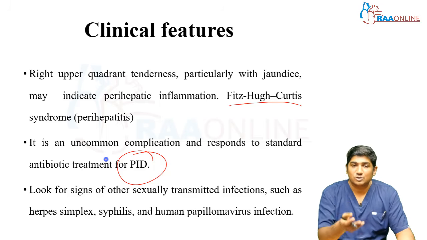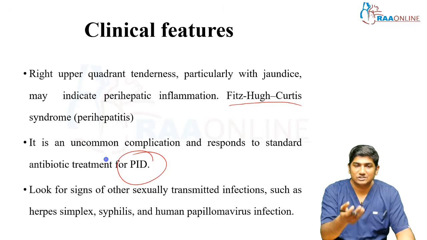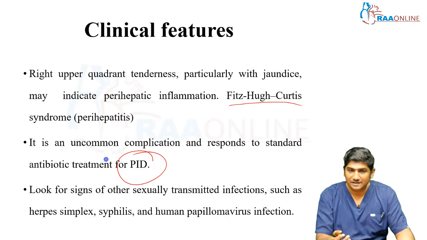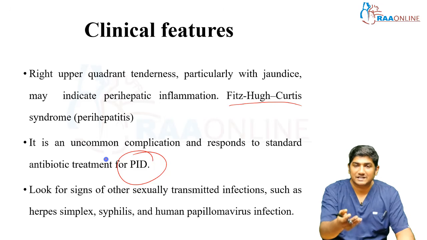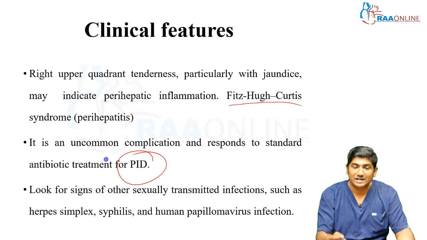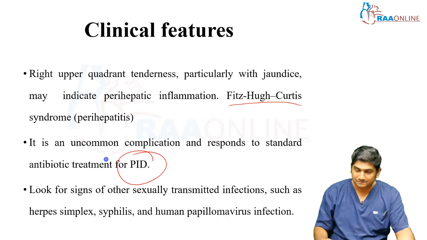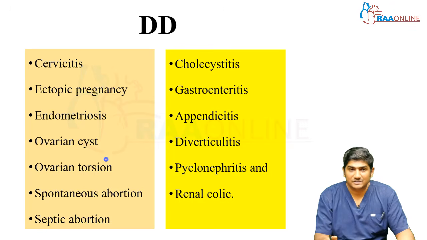PID is primarily a disease of the upper reproductive system, right? But understand, when you identify a patient with upper reproductive tract symptoms, look for what is happening in the lower reproductive tract as well. Look for other STDs: syphilis, herpes simplex, any ulcers present, or human papilloma virus present in the lower genital tract as well. What is the differential diagnosis of PID?